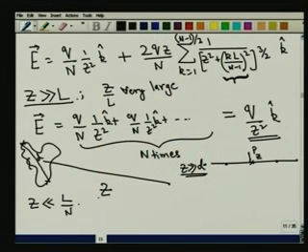Obviously, I have exaggerated this figure to tell you that this distance is much greater than this distance. If I did that corresponding to this, z much less than L by n, what will my electric field be? So let me denote it by the symbol less than here, and this will be the symbol greater than. This tells you z is much greater than L. This tells you z is much less than L by n.